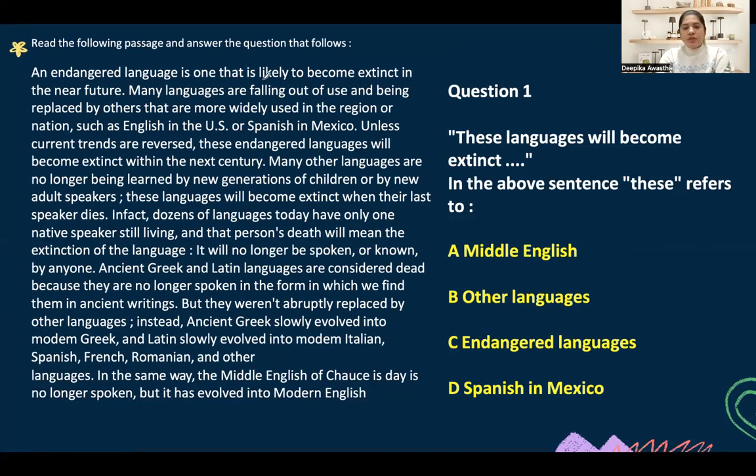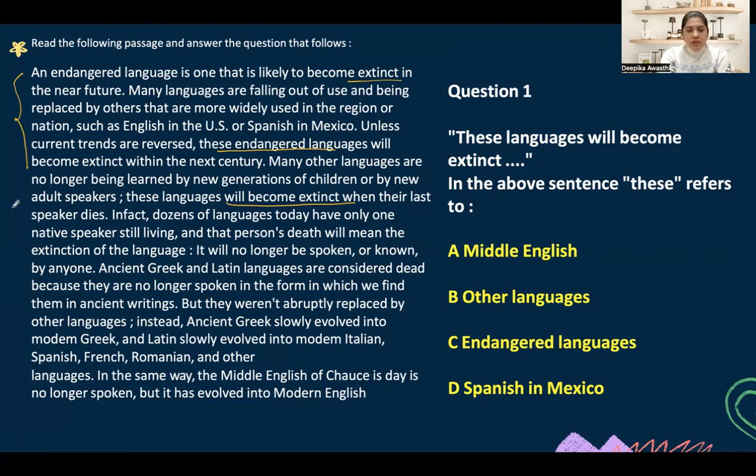So an endangered language is one that is likely to become extinct. So what is an endangered language? Many languages are falling out of use and being replaced by widely used languages in that region. Unless current trends are reversed, these endangered languages will be extinct. Many other languages are no longer being learned by a new generation of children or by new adult speakers, and that could also be a reason why they will be extinct.